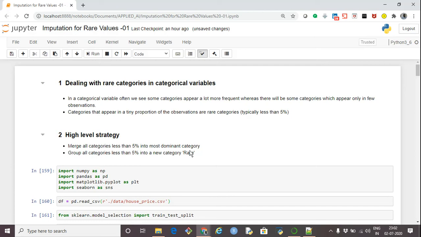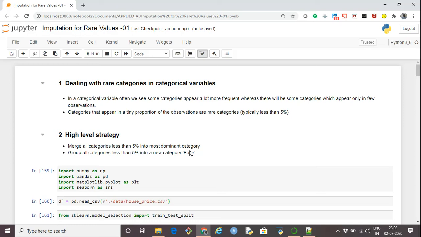So in any categorical variable, we often see some categories appear a lot more frequently, whereas there will be some categories which appear only in few observations. So the categories that appear only in few observations, that is only a tiny proportion of data contains those categories, we call them rare categories. It could be less than 1% or less than 2% depending upon the data or the problem. For this particular tutorial, I am considering any category present in a categorical variable as rare if it is less than 5% in terms of its presence in the column.